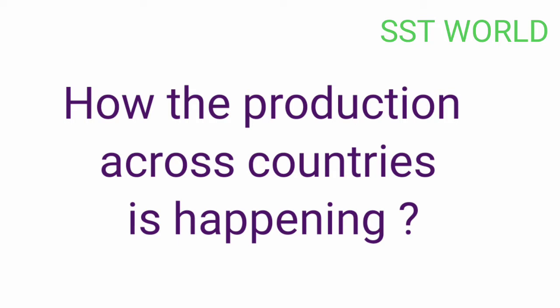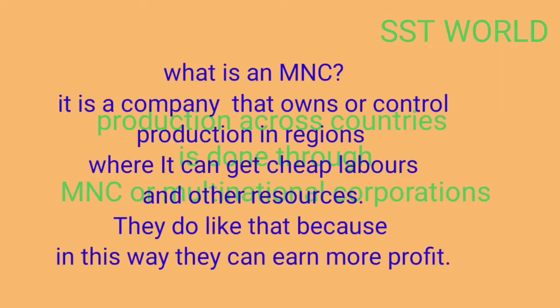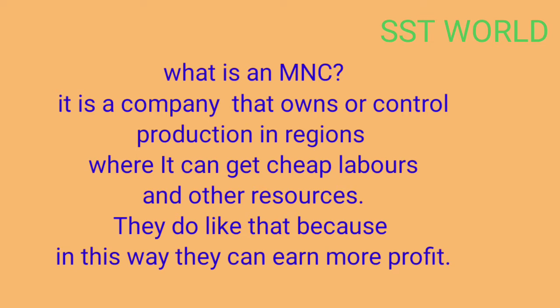So how is production across countries happening? Production across countries is done through MNCs, or multinational corporations. So what is an MNC? We should understand that. An MNC is a company that owns or controls production in regions where they can get cheap labor and other resources. They do this because in this way they can earn more profit. Did you understand?